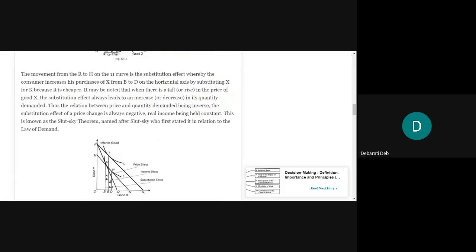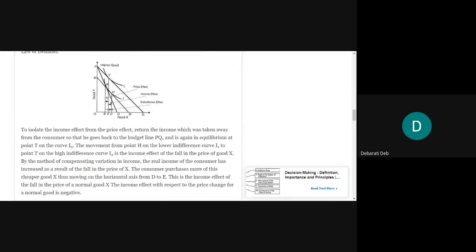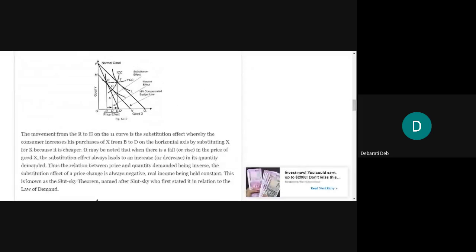All right, then I'll take attendance and leave you today. But your task is, you will finish off this income effect phenomena, and tell me if you have any doubt. If I ask you the movement from B to E, what is this called? You will say it is the price effect. B to E means the original point of equilibrium to the new point of equilibrium. That is the price effect.